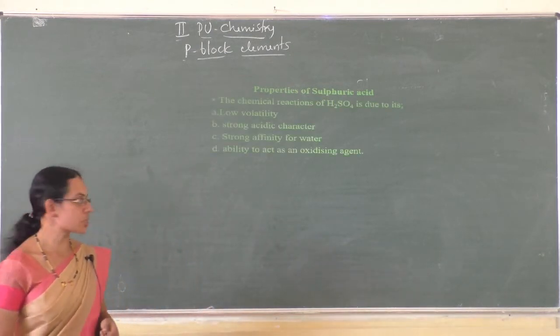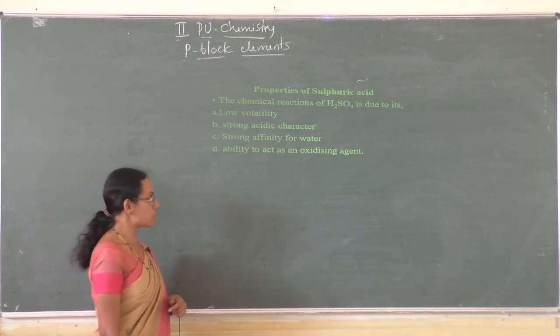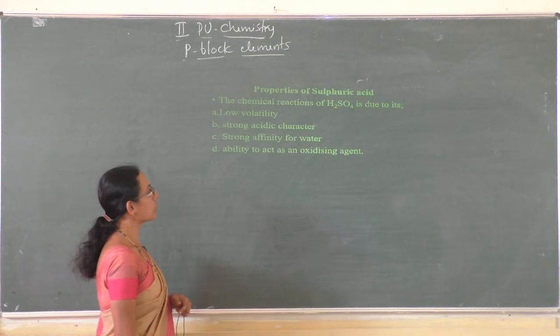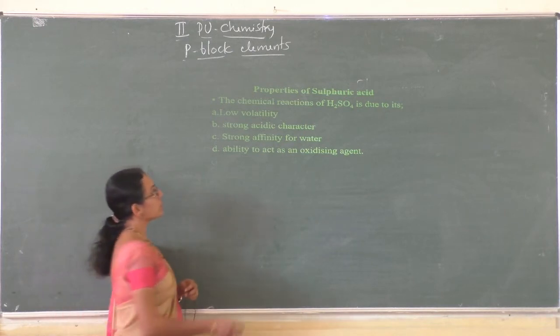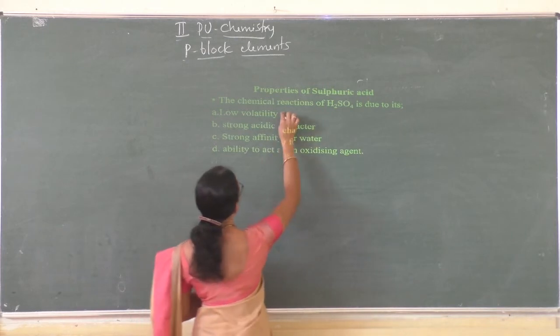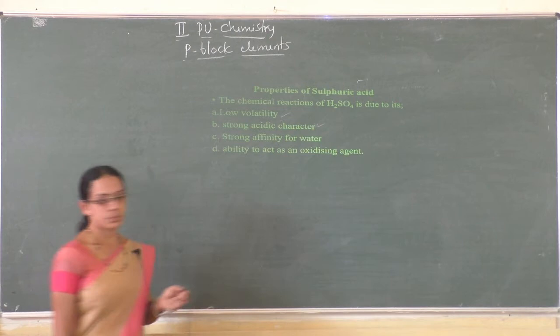So the chemical reactions of sulfuric acid are because of its low volatility, strong acidic character, strong affinity for water, and ability to act as an oxidizing agent. We have studied about its low volatility and strong acidic character, right?